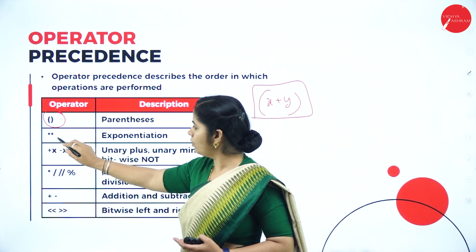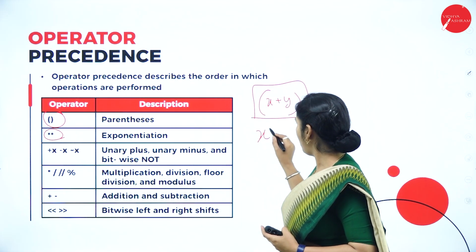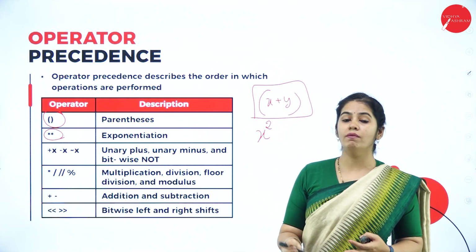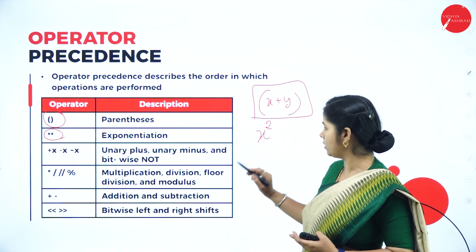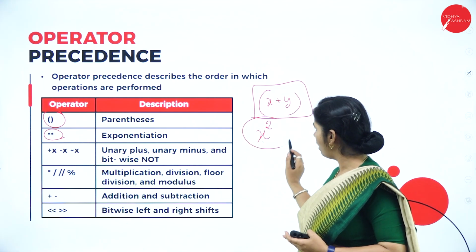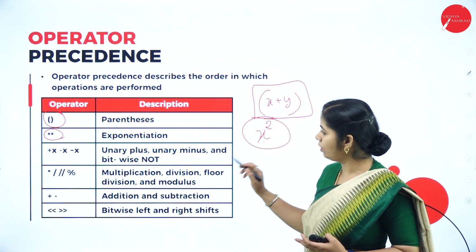After the braces, we have the exponent, like x to the power of 2, which has more precedence. This has to be executed first.